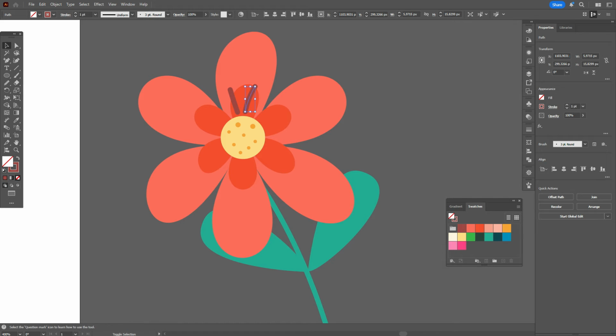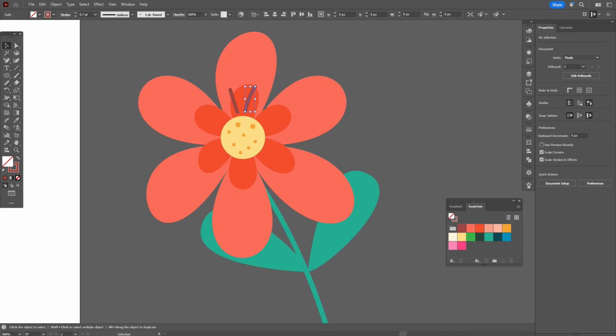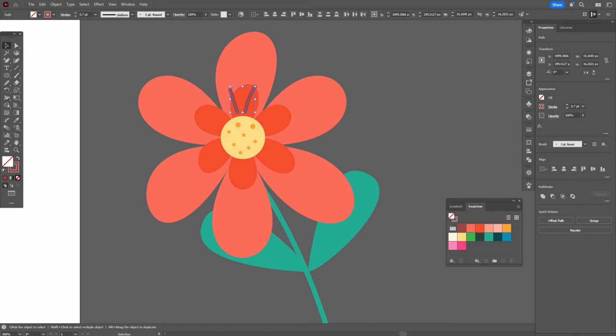You can make them a little thinner, for example 0.7. And now you need to copy and paste these shapes and rotate them and put them here and in these places.